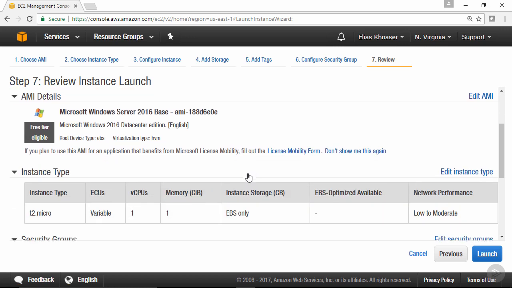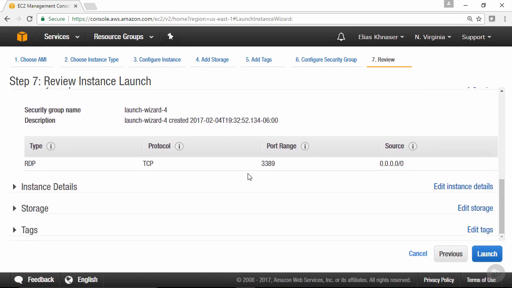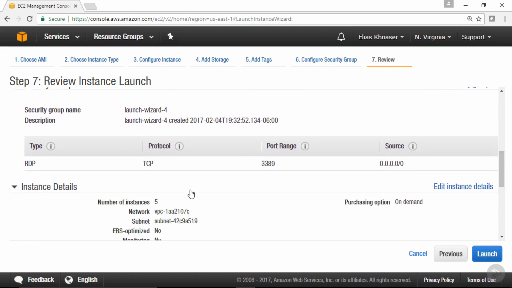Now, at this stage, you are going to review the instances that you're launching. You just want to make sure that everything looks okay. All of the configurations are correct. You can go through each and every one of them. Once you are ready, you're going to go ahead and click on launch.